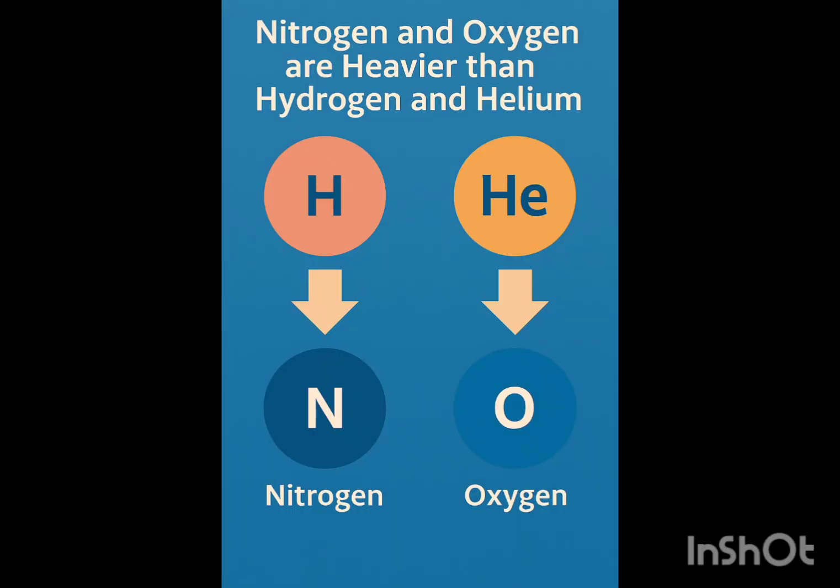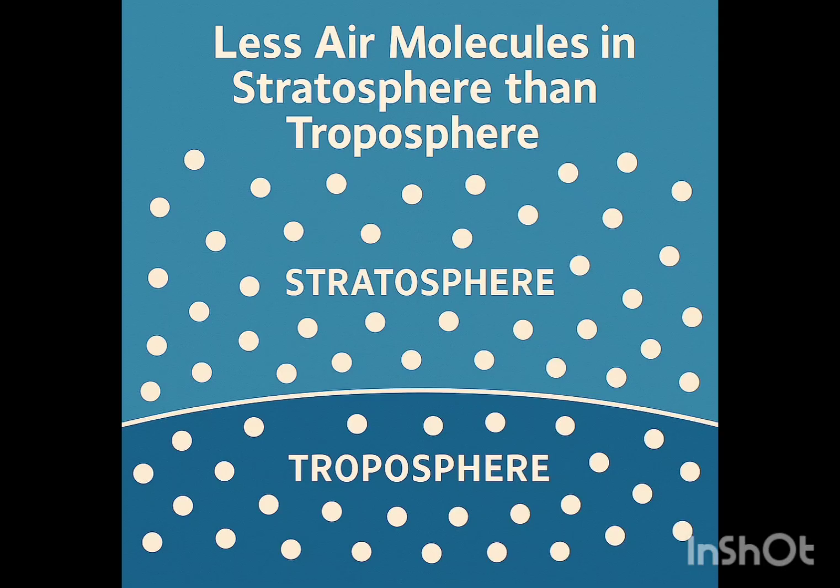Oxygen and nitrogen are some of the heaviest air molecules. That's why they go down. Otherwise, helium and hydrogen are some of the lightest. Hydrogen is the lightest. That's why it floats up. No, but this doesn't answer the question, does it? He is telling about which gases are heavier, helium and hydrogen.